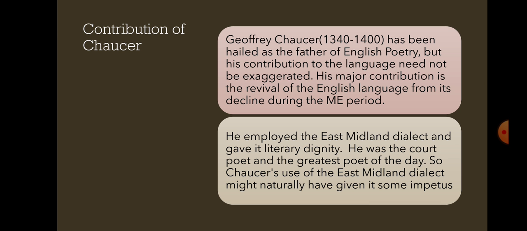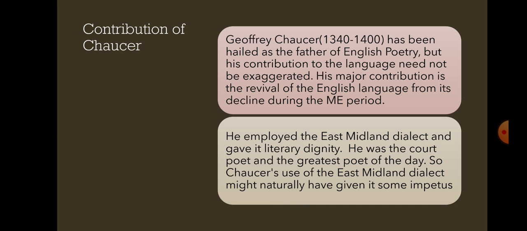and because of that, English lost its status. So, one of the major contributions of Geoffrey Chaucer is the revival of the English language from its decline during the Middle English period, that is, from the overmuch importance given to French after the Norman Conquest. So, he employed the East Midland dialect. How did he revive the English language?